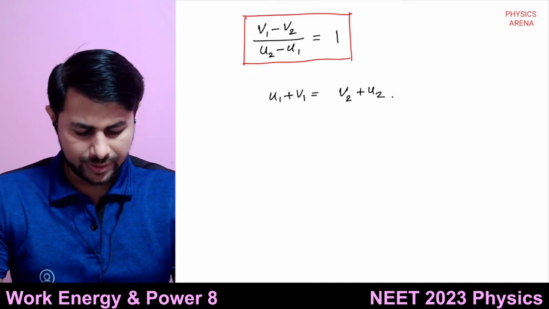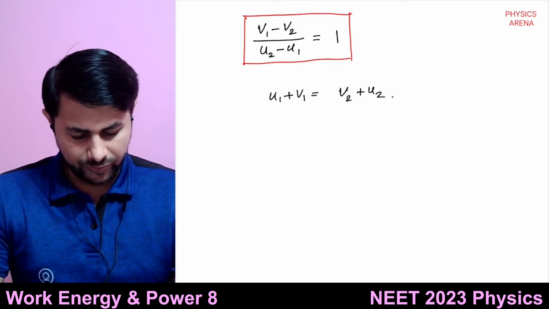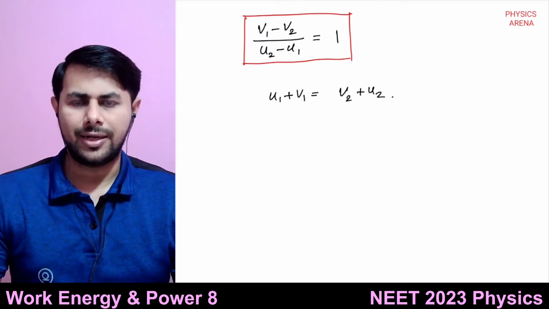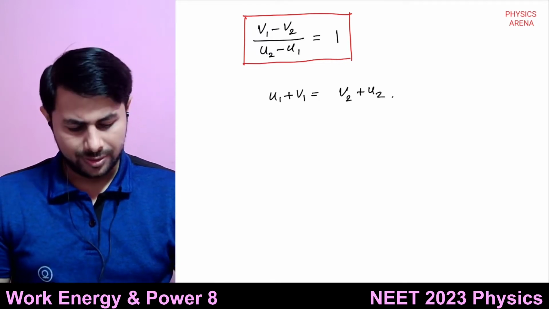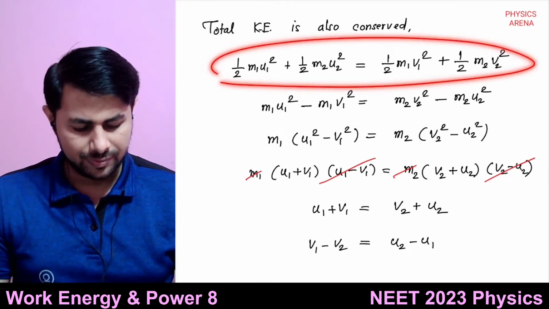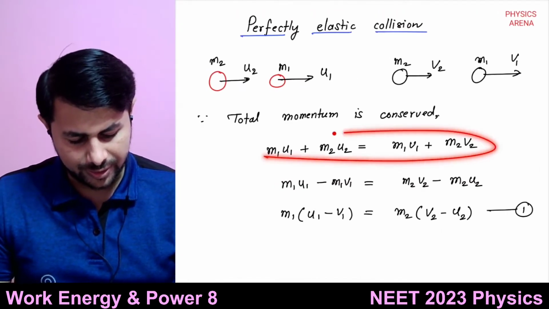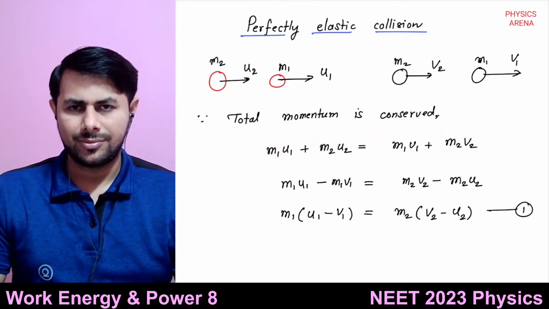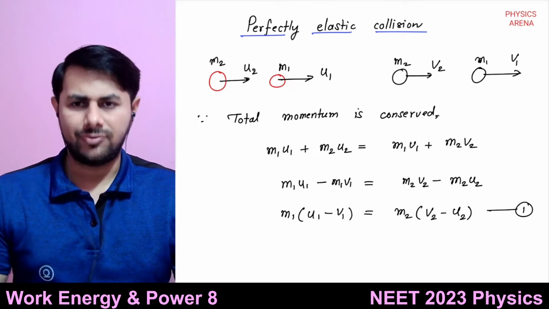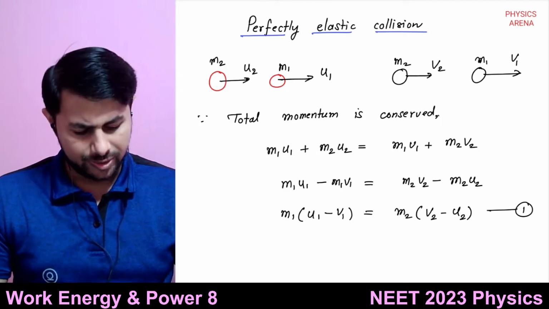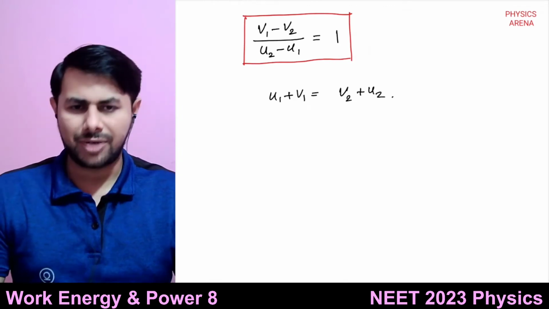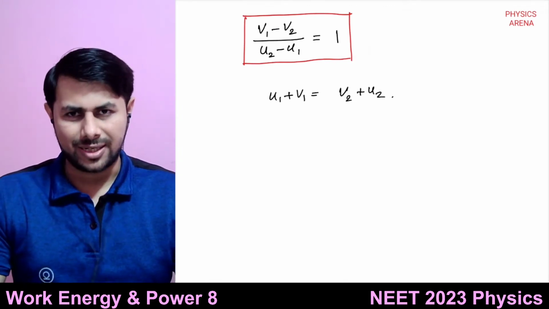And from this, what we can do is take v1 or v2 and substitute for the other in either this equation of kinetic energy or this equation of momentum, and find out v1 as well as v2. So that's what we'll do. Because the equation of momentum is the simpler one, we'll take that one.